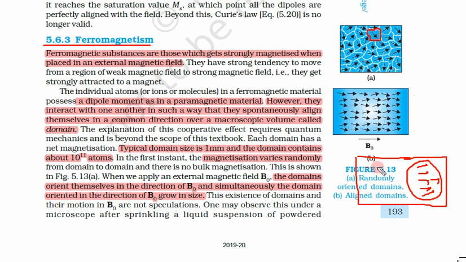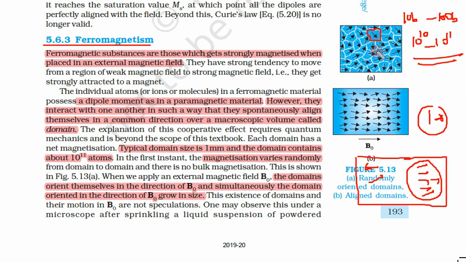So how big is this structure? Previously each and every single electron was in a random direction, so effectively there was no net alignment because everybody was in a different direction. But what happens in the case of a domain? There are around 10 to the power 10 to 10 to the power 11 electrons in a domain. That means 10 billion to 100 billion electrons point in the same direction inside a domain.